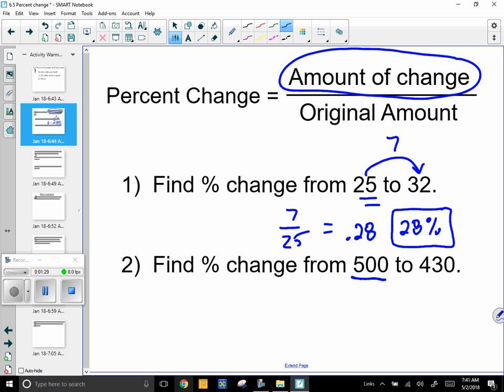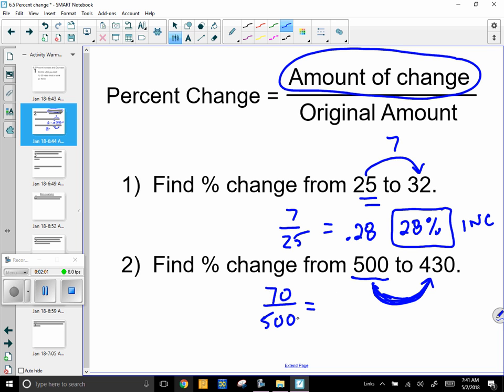I'm going from 500 down to 430. So I'm going down 70 compared to 500. Because we go up or down, it makes a difference. But typically we're just going to tell the percent change, and then we might put increase or decrease. On the last problem, it was a 28% increase. All right, so you could use a positive and a negative as well. It depends on what your teacher wants you to do here.